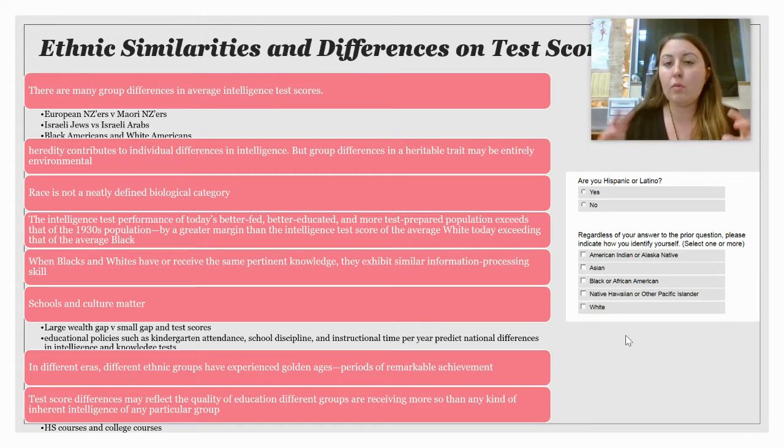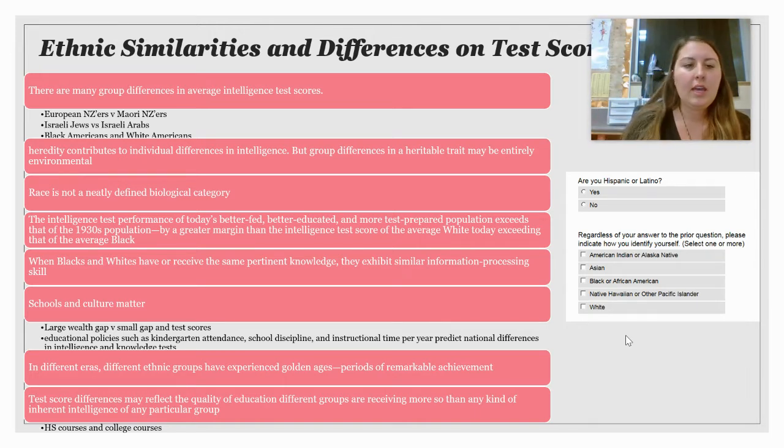When we talk about racial differences, it's kind of hard to define because race is really a social construct. There aren't super definitive lines of this person is this race and this person is that race. It's more of a social construct than a biological one, so it's hard to narrow down exactly who is categorized as what.